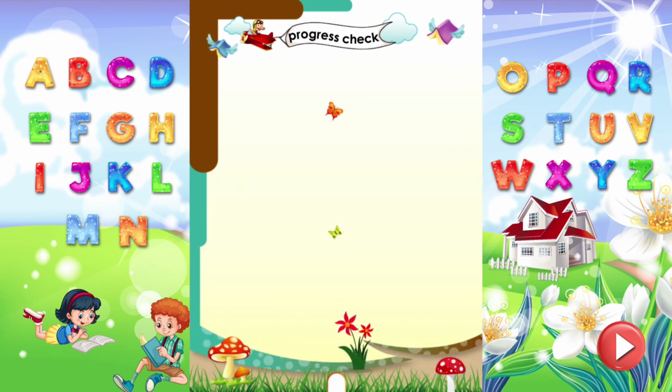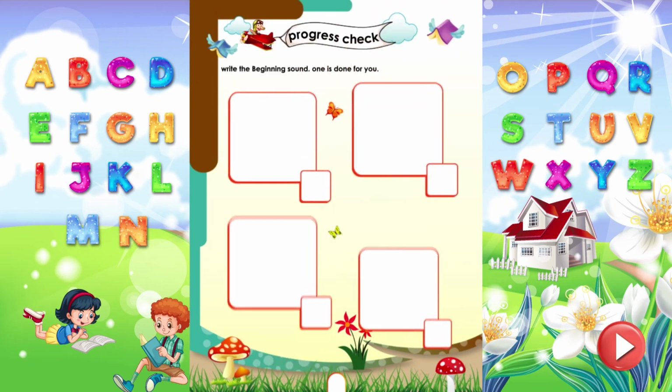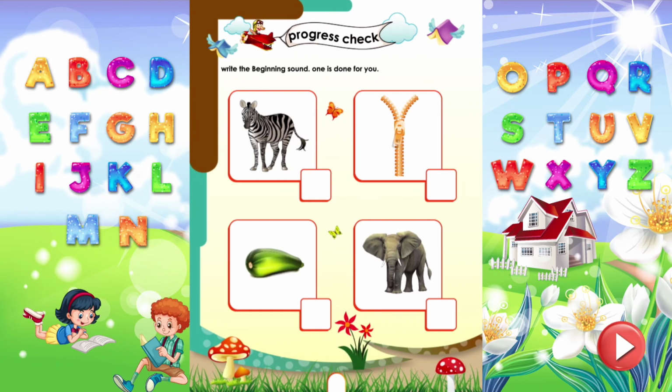Progress check. Write the beginning sounds. One is done for you. Zebra starts with the sound Z. Zip starts with the sound Z. Zucchini starts with the sound Z.